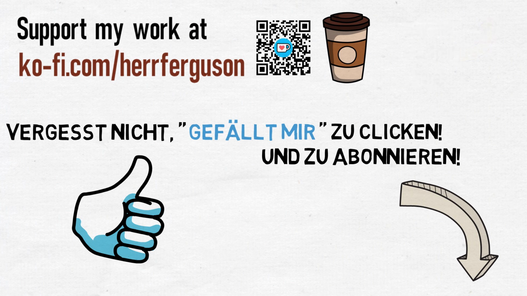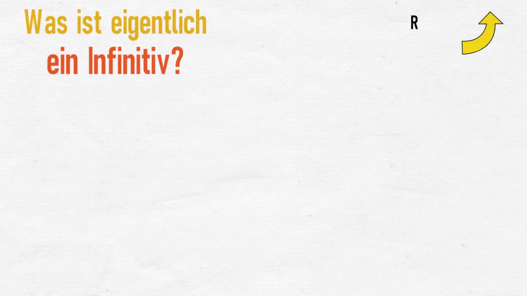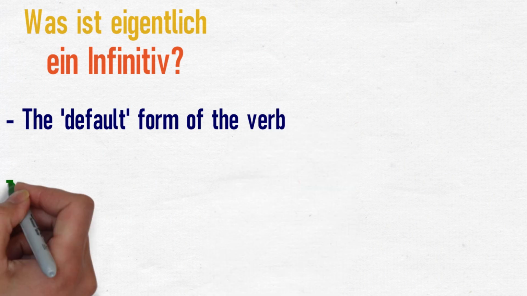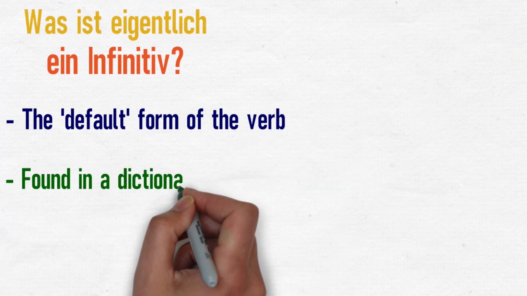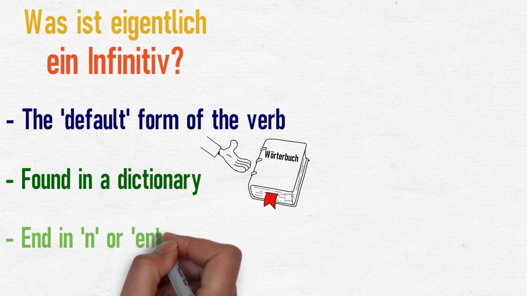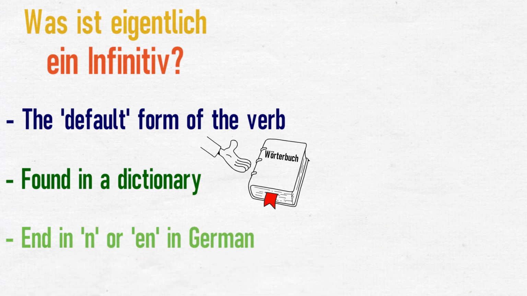Danke im Voraus. In this lesson, we'll be looking at how to use something called the infinitive of a verb. If you're not sure what I mean by an infinitive or a verb, it's a good idea to go back and watch my regular verb conjugation video by clicking the banner now. An infinitive can be thought of as the default form of the verb. If you open a dictionary, all verbs would be given in their infinitive forms. In German, these all end in the letter N, and the majority of them end in en.